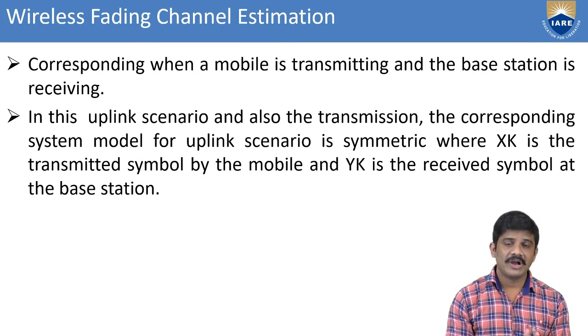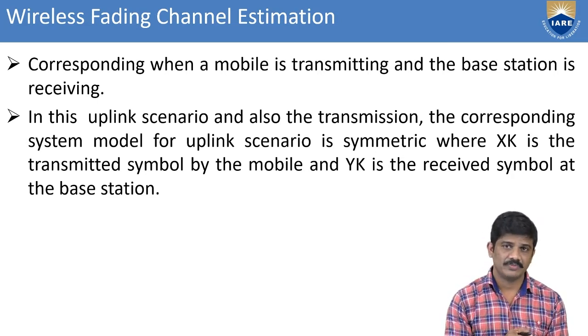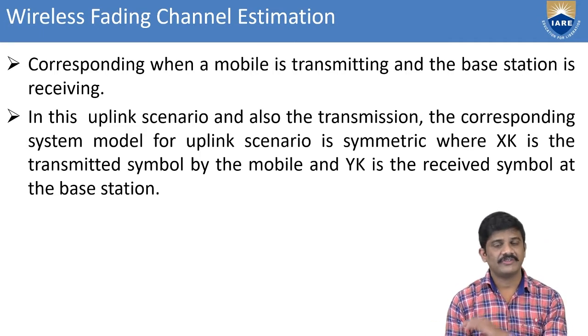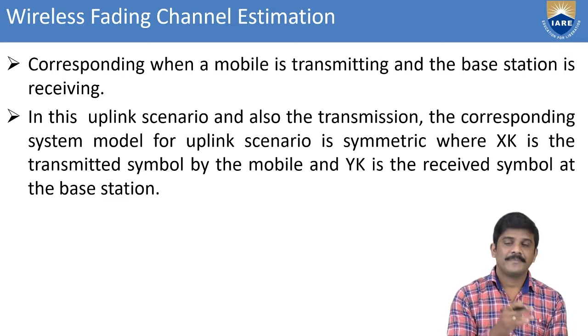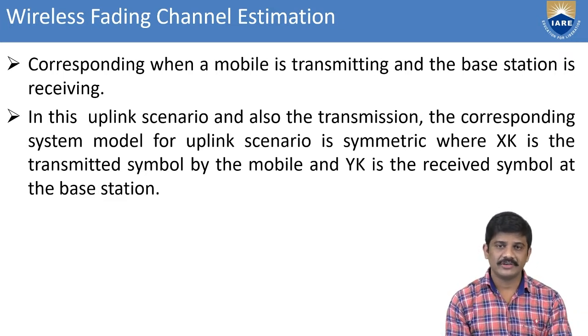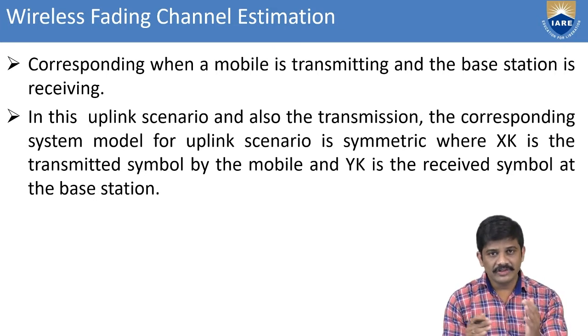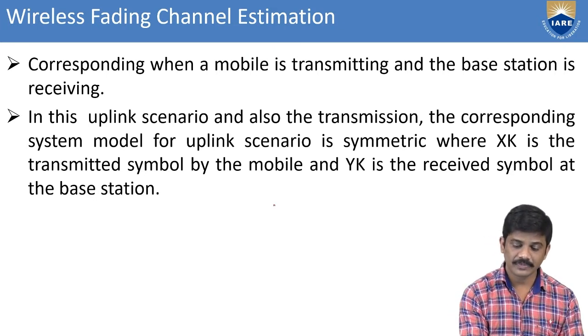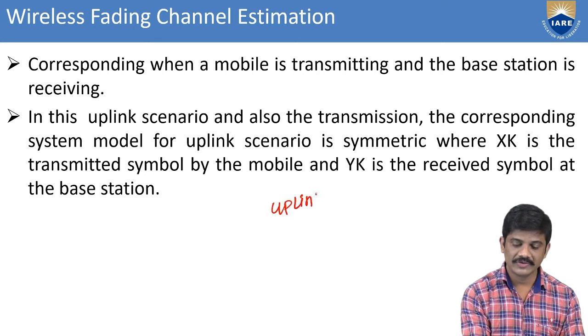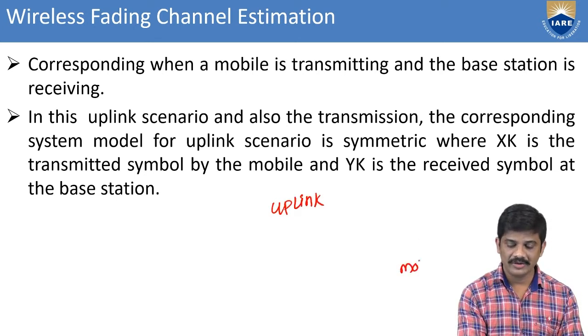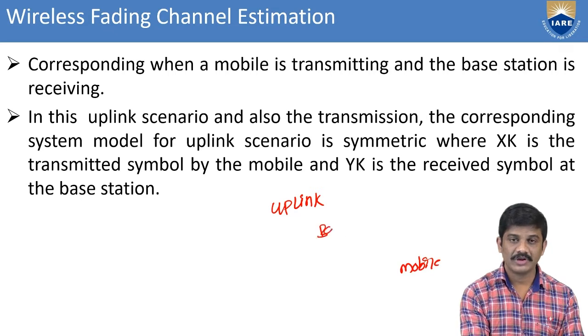Correspondingly, when the mobile is transmitting and the base station is receiving, what will happen? That scenario is the uplink, whereas what we described before is the downlink. The model for the uplink scenario is symmetric. Same thing: y of k equal to x of k times h of k plus v of k. But in the uplink scenario, what will happen? Here, this is a mobile station, and this is a base station.